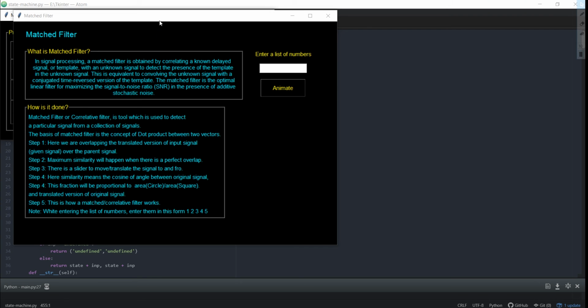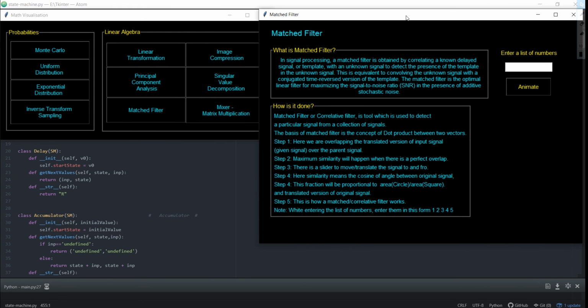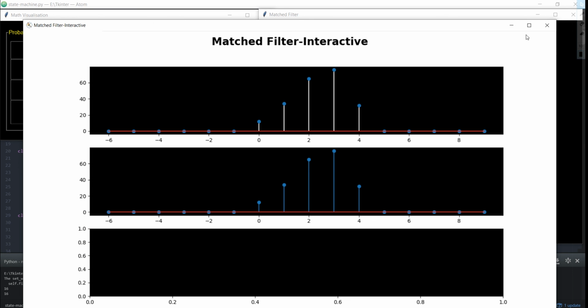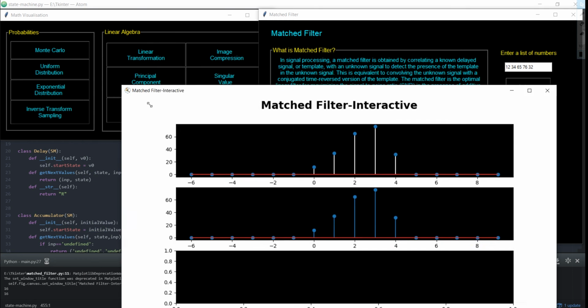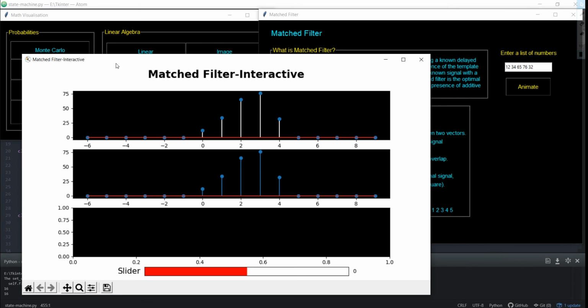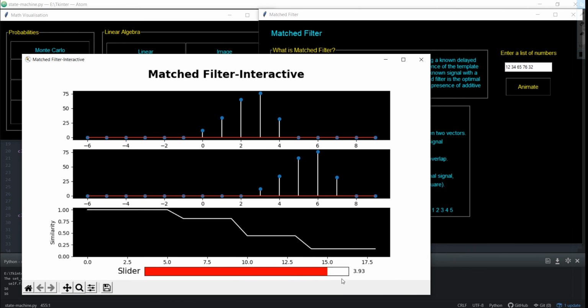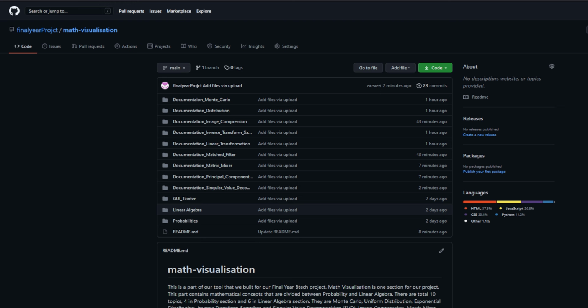Visualization and simulation have great impacts in learning concepts. The state machine simulator and math visualization tool that we developed has a great future scope. This visualization can revolutionize the learning methodology prevailing in educational institutes. Tools like these can be adapted to teach the fundamental and complicated mathematical concepts which are usually hard to crack. Our project has the capability to help any learner who has difficulties in understanding the mathematical concepts that are included in our project. Our entire work is uploaded as an open source framework library on GitHub.